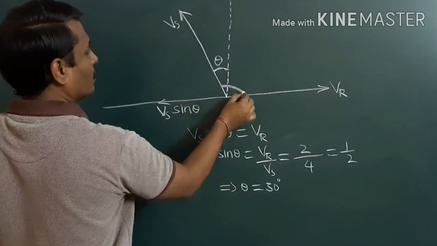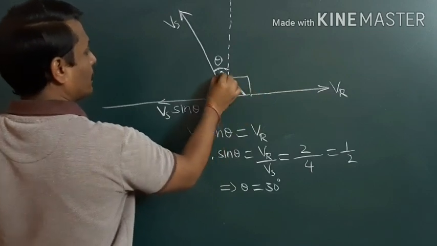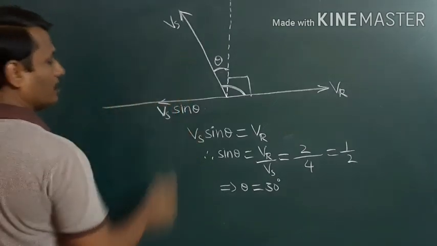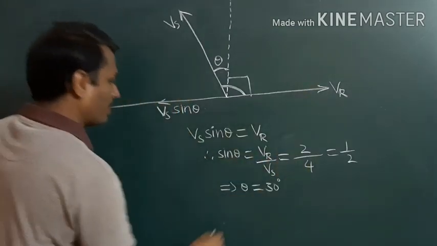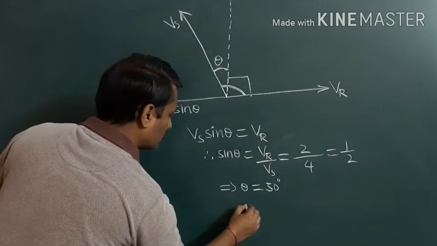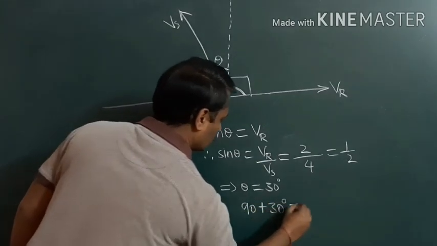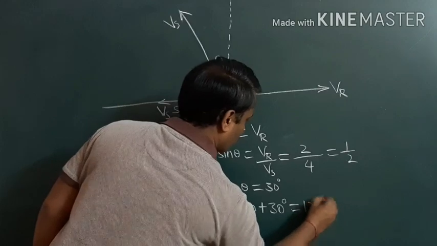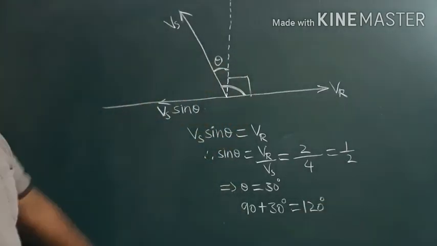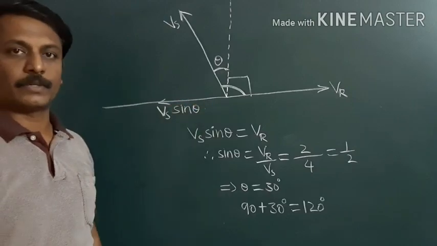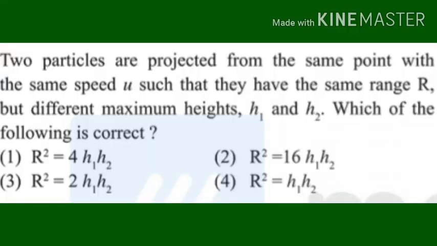So this is equal to 90 plus this theta. Therefore, the angle made by the swimmer with the direction of river is 90 plus 30, which is equal to 120 degree. This is the angle made by the swimmer with respect to the flow of river.